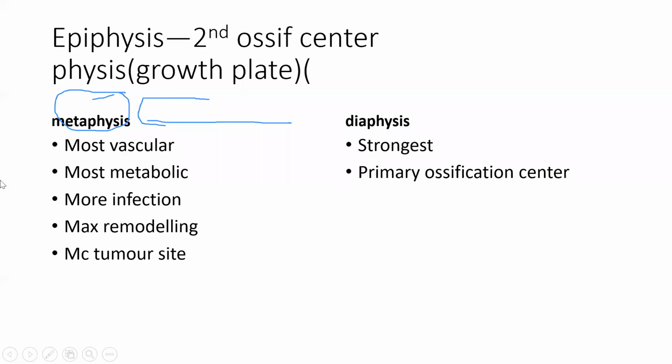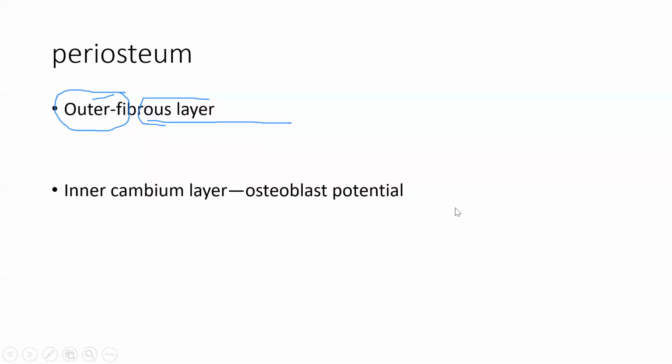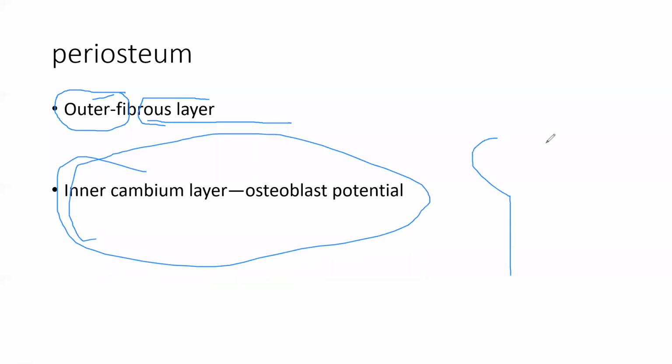Then epiphysis; all the problems are in the metaphysis, the diaphysis is stronger, type 1. Primary ossification center, the epiphysis is secondary, and physis is the growth plate. Periosteum is the outer layer, and the important one is the inner cambium layer. So periosteum has two layers. The inner cambium layer does osteogenesis. So there is bone, and outside it a layer, known as periosteum. Periosteum has two layers, one inner.